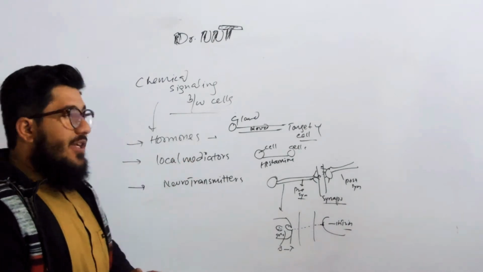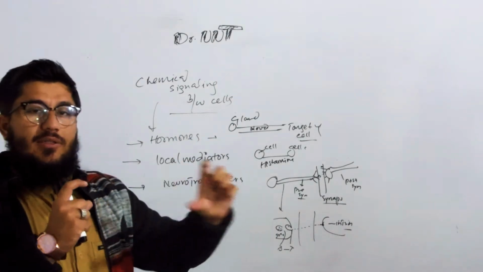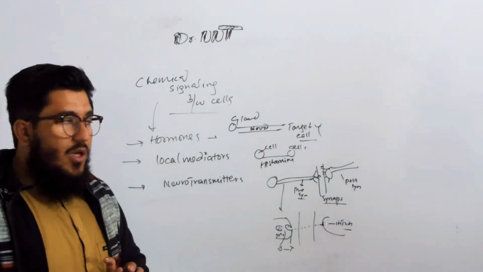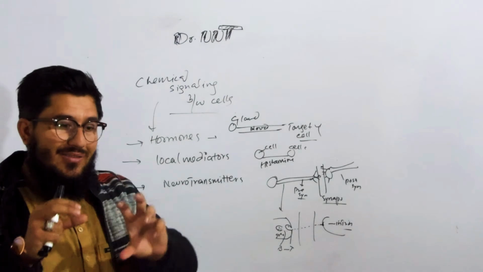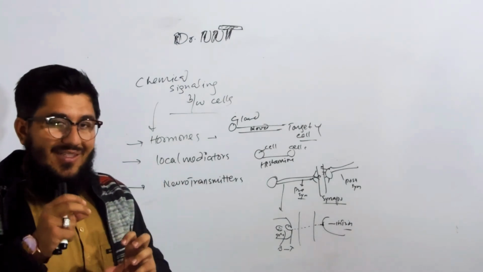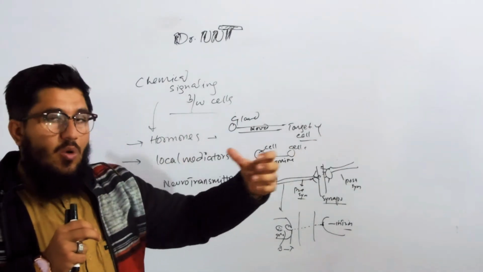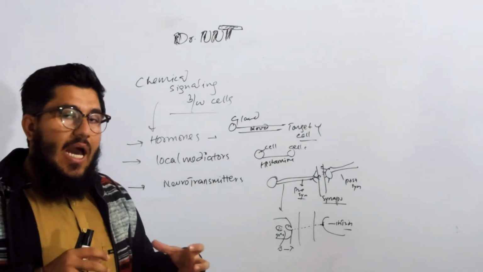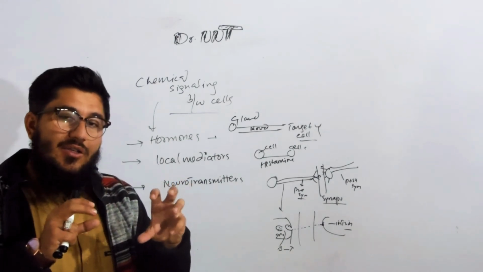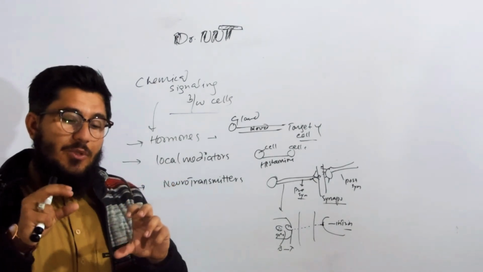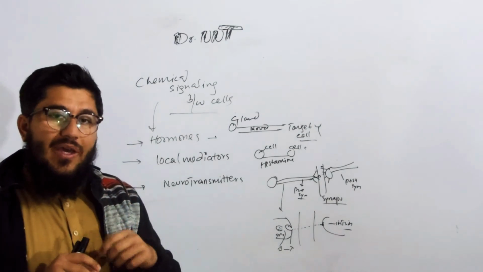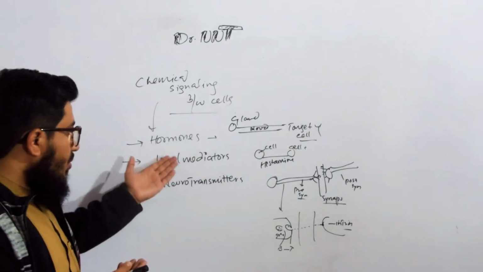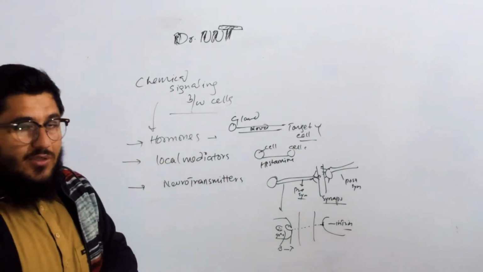So, how is chemical signaling done between the cells? There are certain chemicals that function in the body to transfer signals between the cells. If a cell is very far away, one type of chemical does the action. If it is very near, another type does the action. And when we discuss how to transfer signals between neuronal cells, we have another type of chemical substance. So they are hormones, local mediators, and neurotransmitters.